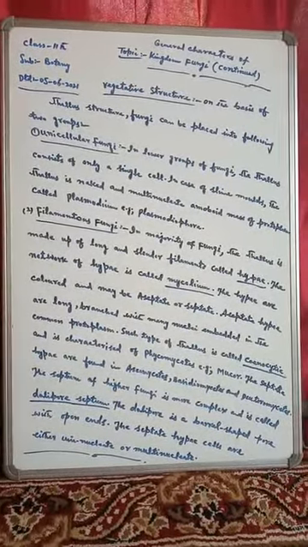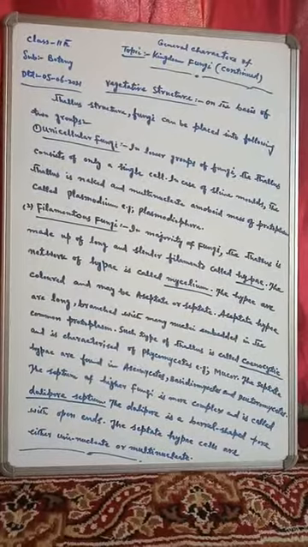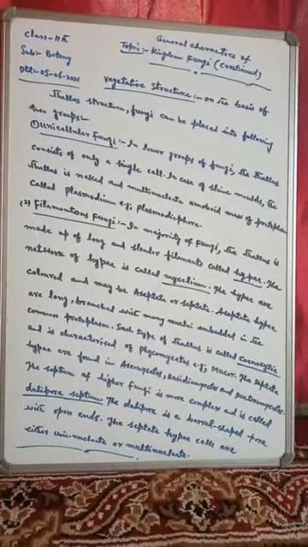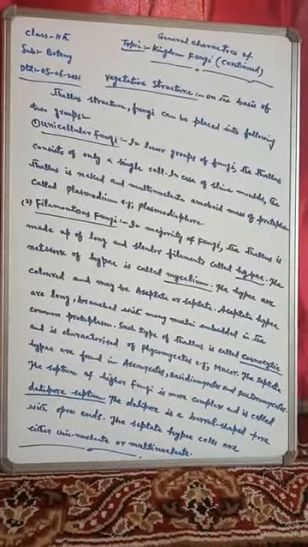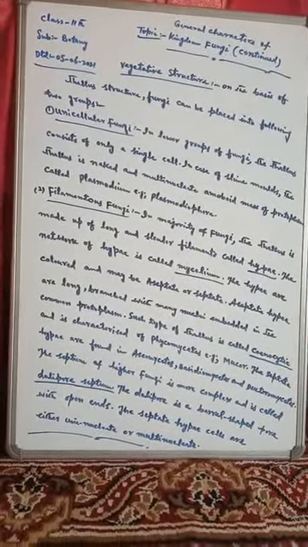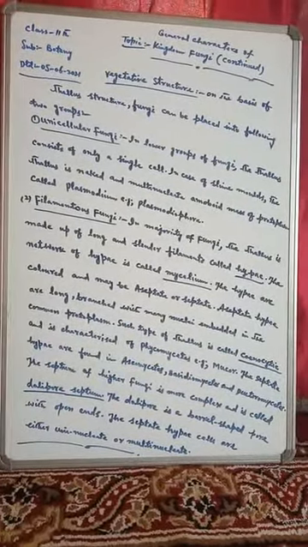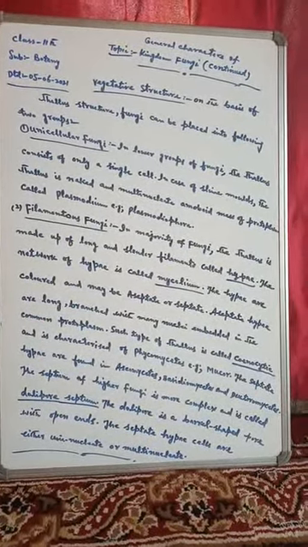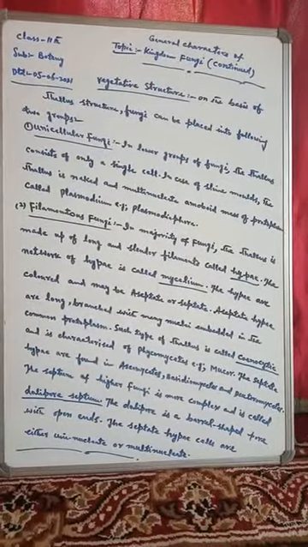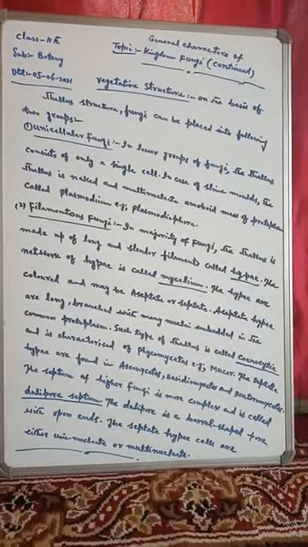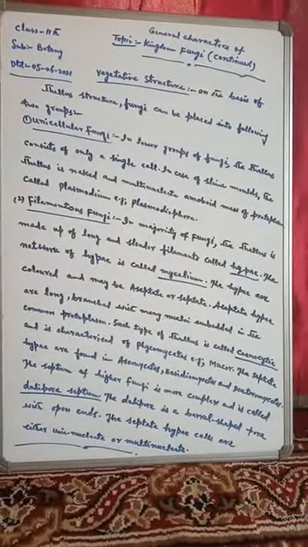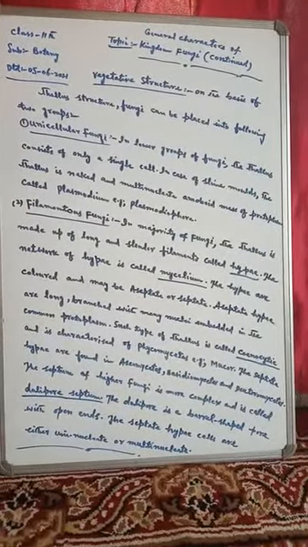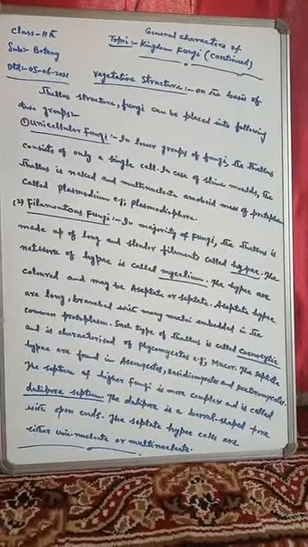Now the second type of fungi on the basis of thallus structure is the filamentous fungi. In the majority of fungi, the thallus is made up of long cylindrical filaments called hyphae.